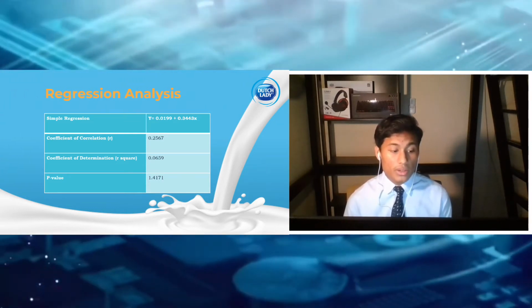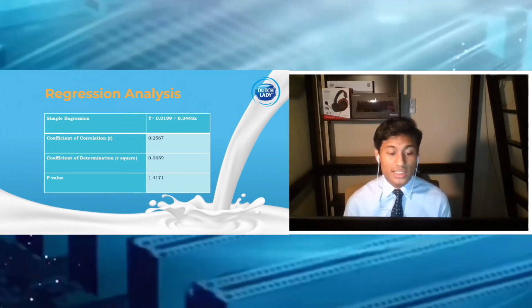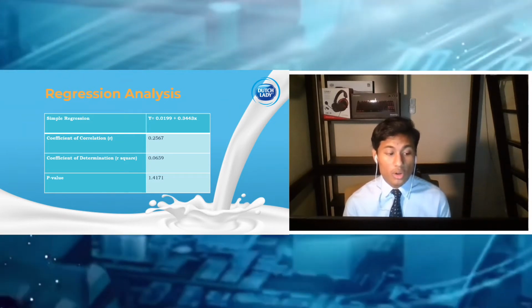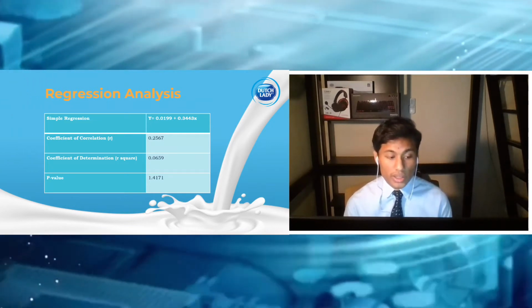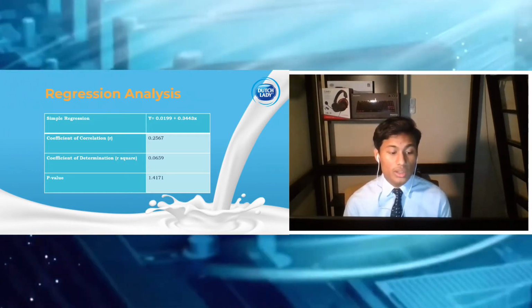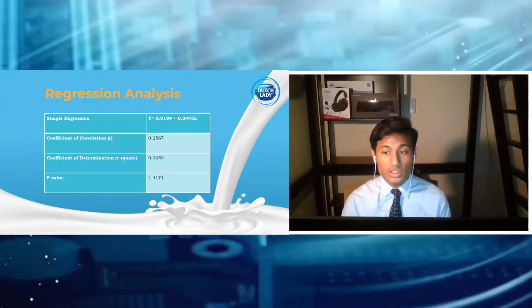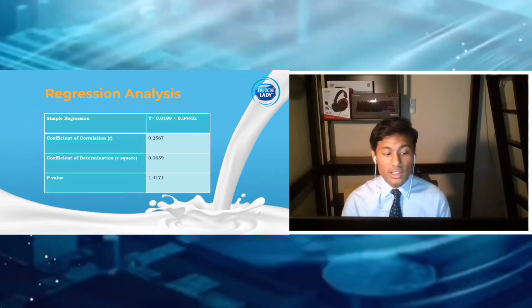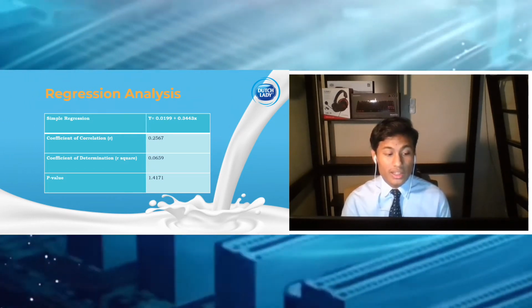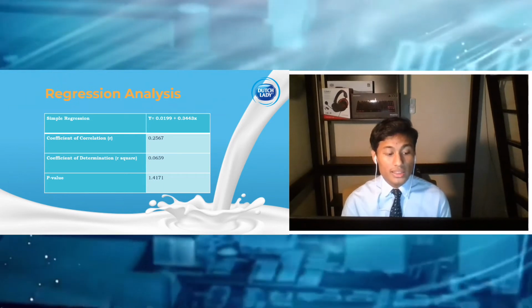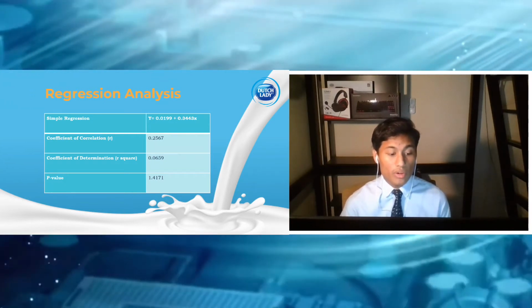The coefficient of correlation between Dutch Lady and KLCI is 0.2567%. This shows that Dutch Lady is positively correlated between the two variables, but it is weak. The coefficient of determination between Dutch Lady and KLCI is 0.0659. This indicates that 0.0659% of the total variation in Y, return on market, can be explained by the regression line using the independent variable X, which is return on stock. The p-value of Dutch Lady is 1.4171.